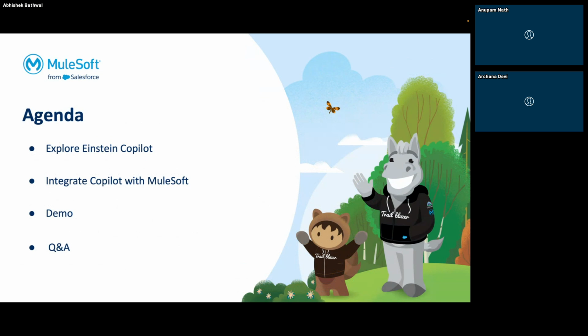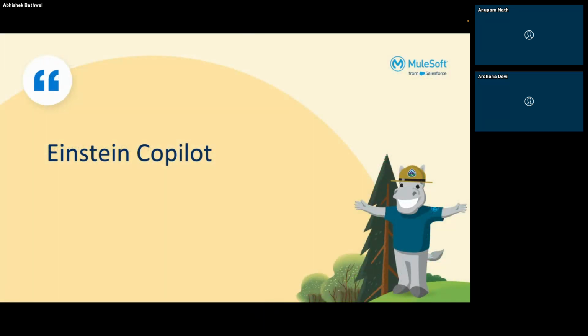I will keep the theory short. I like to have more of demo and less of PPT. So we'll quickly go through the PPT to create an understanding of what we are going to do, and I will show things on demo. Okay, so does anyone want to say what they understand about Einstein Copilot? Anyone from the group?